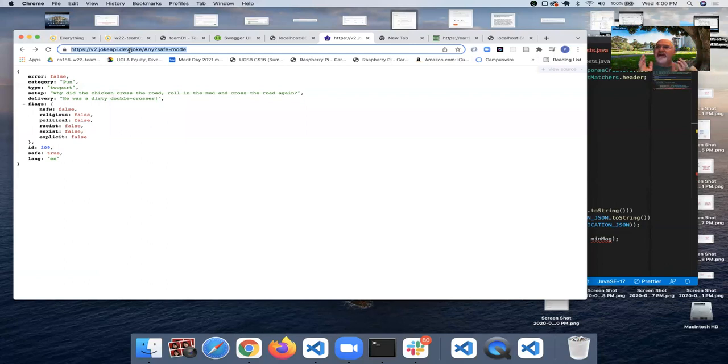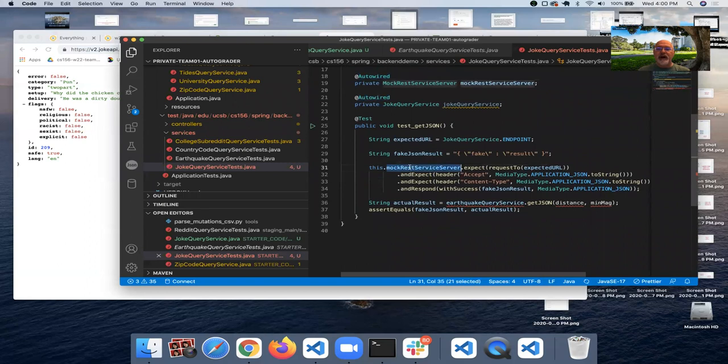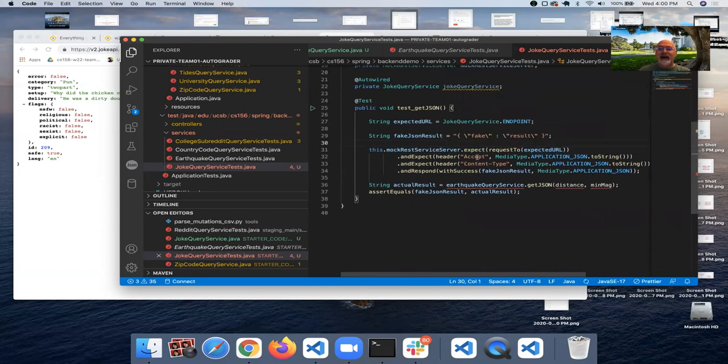So when we do the test, we don't want our JokeQueryService to talk to the real server. We want it to talk to a fake server. And so we set up this fake server here, MockRestServiceServer, and we expect that server expects a request to this URL, and it expects these headers. And when it gets that request, it will respond with success and a fake JSON result.